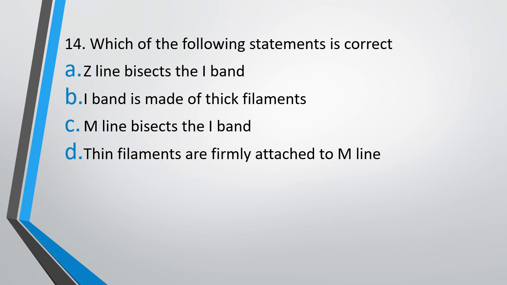Question number 14. Which of the following statements is correct? Z line bisects the I band. I band is made of thick filaments. M line bisects the I band. Thin filaments are firmly attached to M line. Which of the following is correct? The correct answer is option A. Z line bisects the I band.